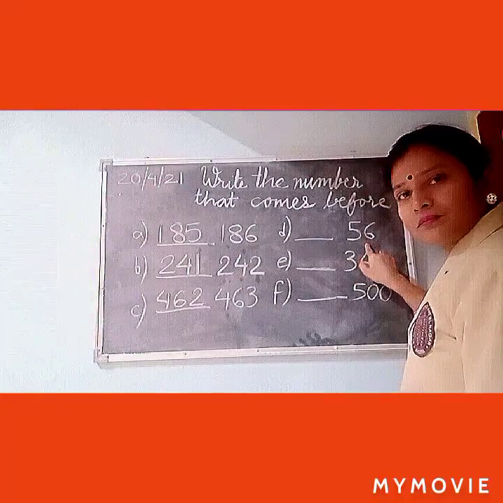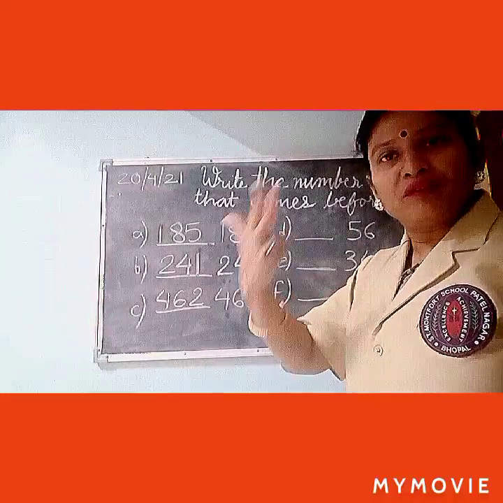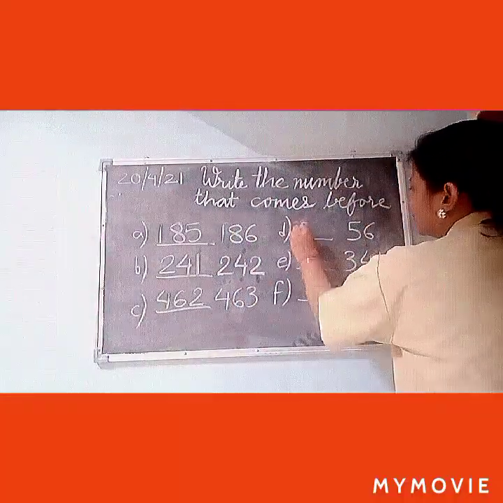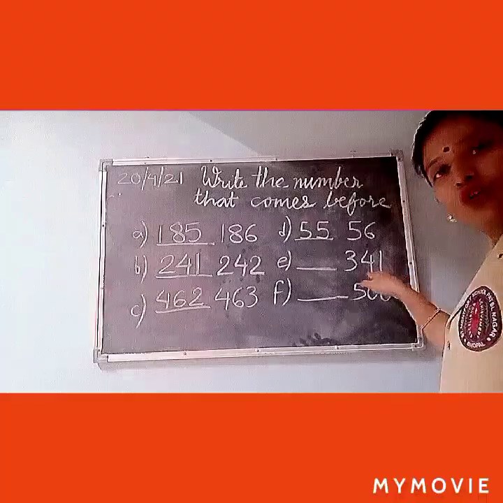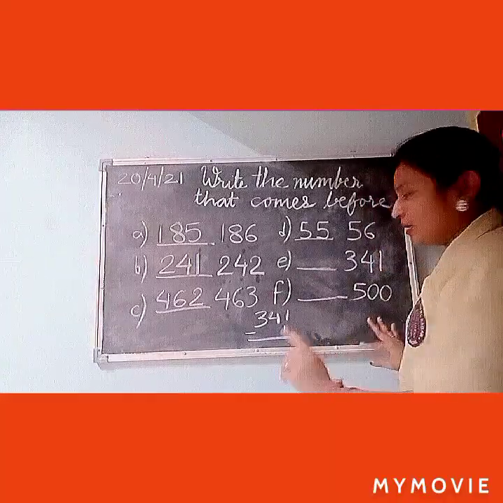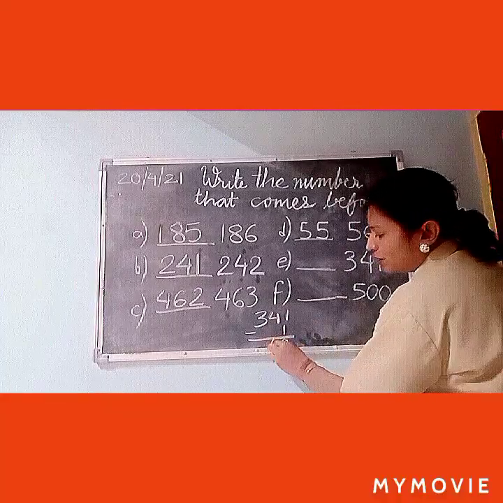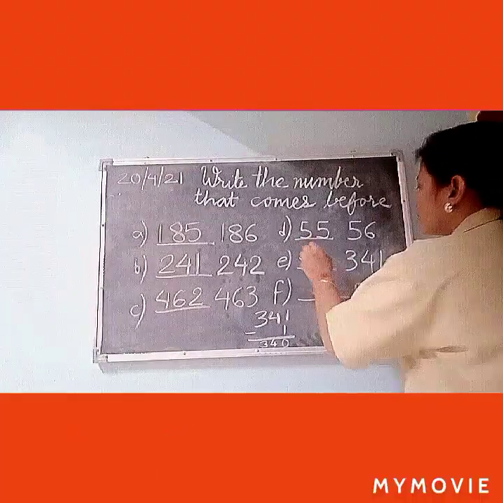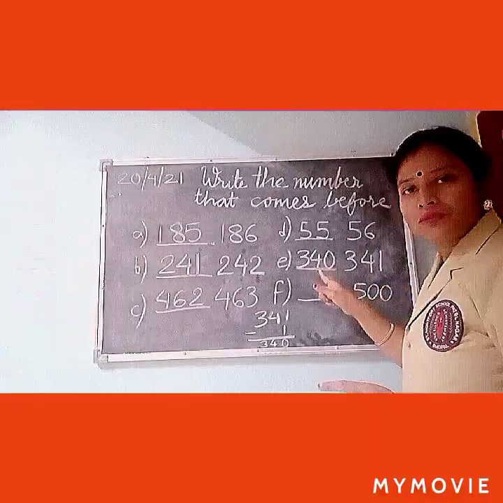56 is given. You know 2-digit numbers easily. 51, 52, 53, 54, then 55. So you will write 55 here. Now again 3-digit is there. Here you can use this method. You can subtract 1 and you will easily get the answer. 1 minus 1 will be 0. So you will write 0 here and then you will write 4 and 3. So 340 will be the answer. What comes before 341? That is 340.